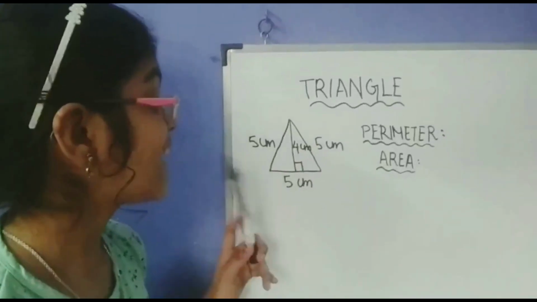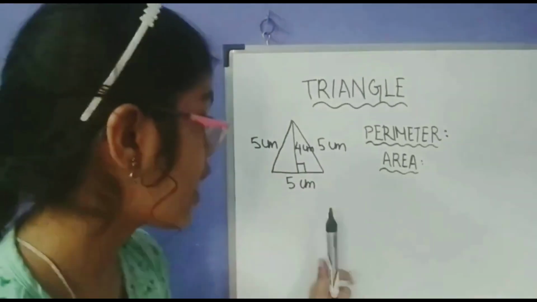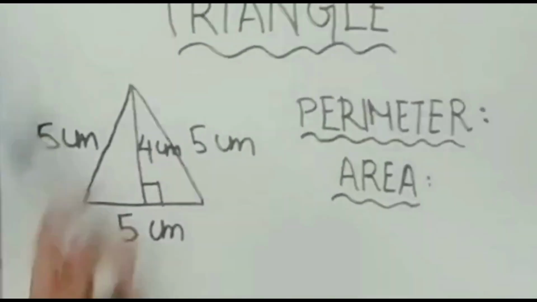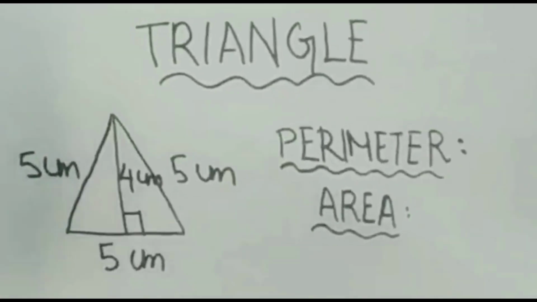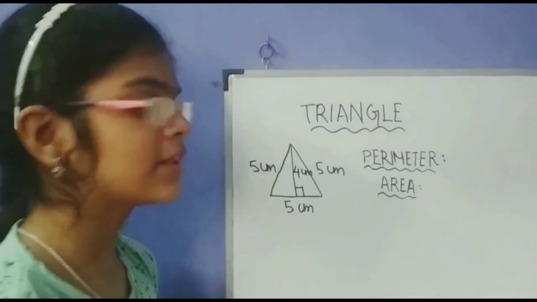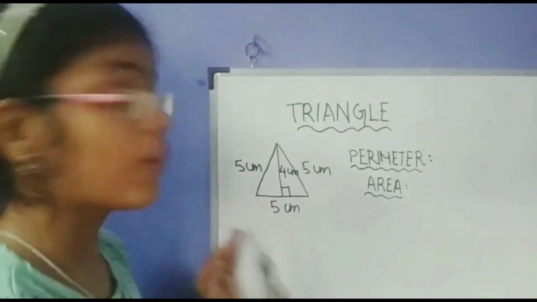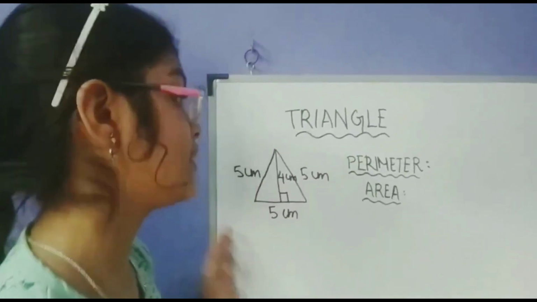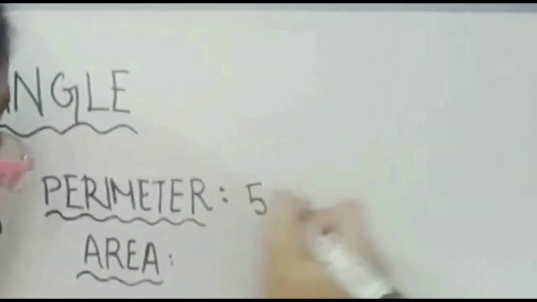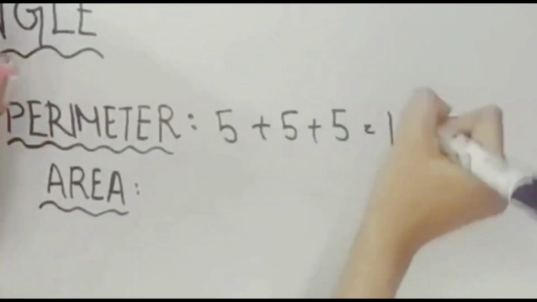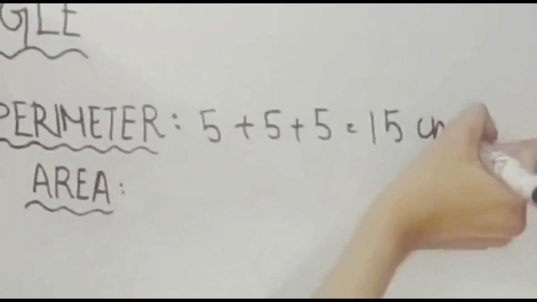So let's pretend that this is an equilateral triangle with all sides, including the base, 5 centimeters and the height as 4 centimeters. So what's the formula to find the perimeter of a triangle? We don't have one, so we have to add all the sides. So it's going to be 5 plus 5 plus 5, which will be 15 centimeters.